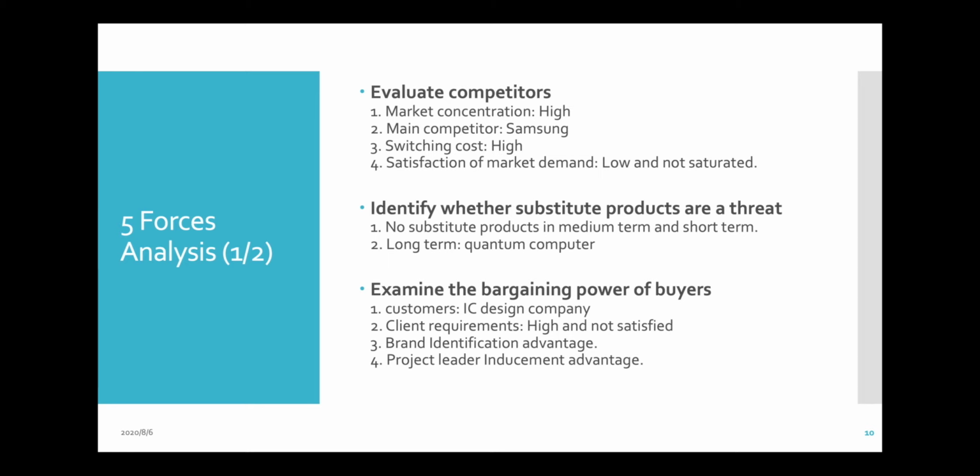There are always devices, always CPU requirements, and a lot of requirements for IC design in the future. And switching cost: you can't easily switch the technology, for example from 7 nanometer to 5 nanometer, or from manufacturer A to manufacturer B. Almost no one can make the same quality or the same technology as TSMC does, so the switching cost is very high.